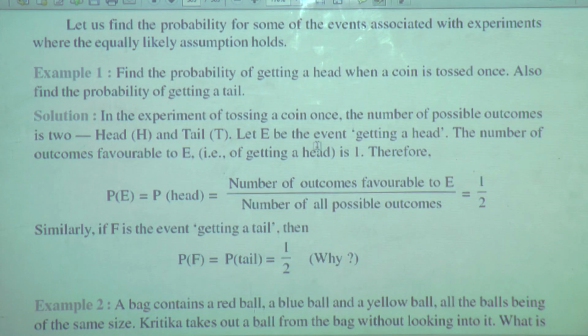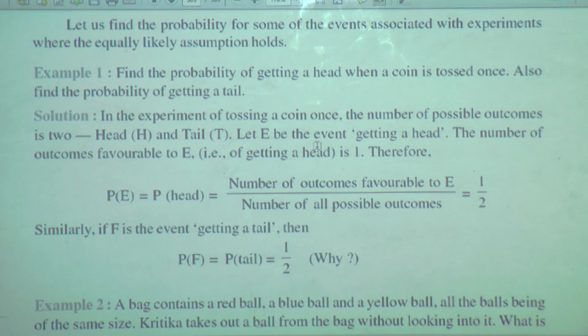Therefore P(E) is equal to P(head). Why? E is the event of getting a head. So P(head) is equal to the number of outcomes favorable to E upon the number of all possible outcomes. Now the number of outcomes favorable to E is 1 and the number of all possible outcomes is 2. Head and tail are the possible outcomes and the favorable outcome is head, that is 1.